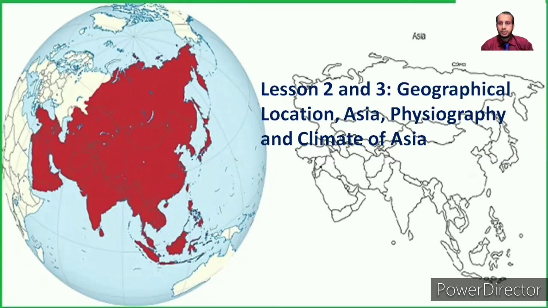Lesson 2, Geographical Location of Asia, Physiography and Climate of Asia. Lesson 2 is a very important lesson for this chapter. Dear students, this is the map of Asia. Our Bangladesh, our beloved country, is in this area. Most of the people in the world live in this area.